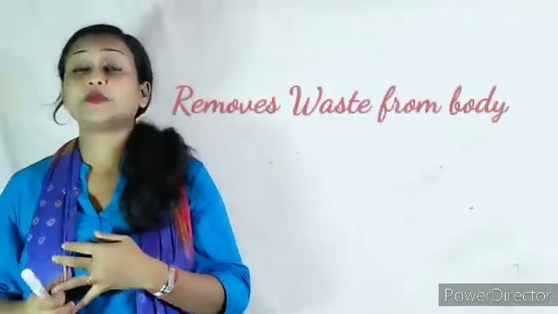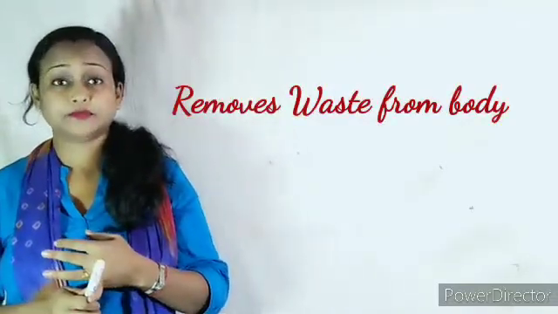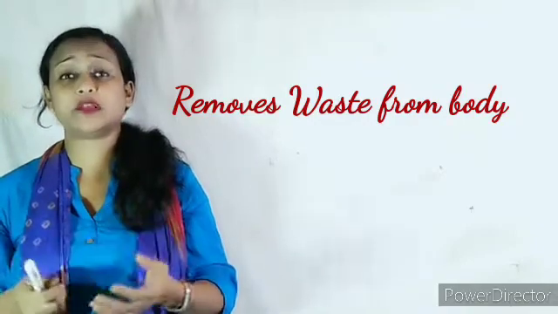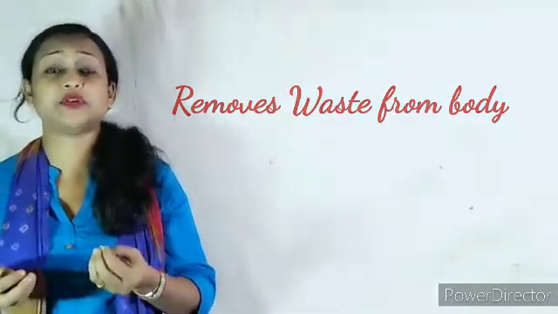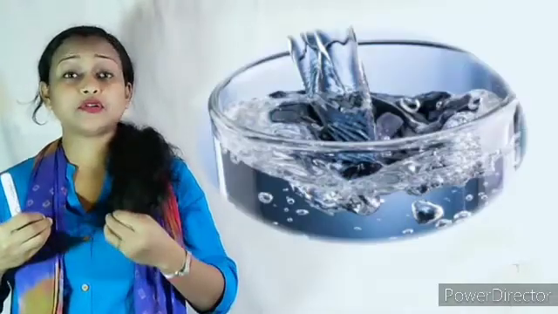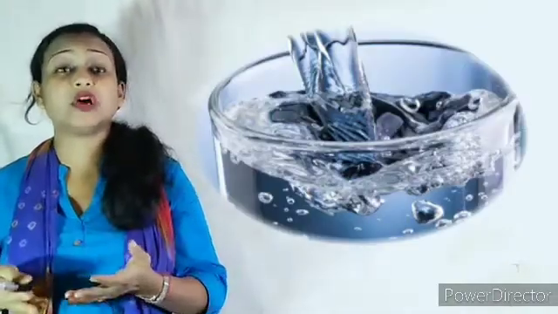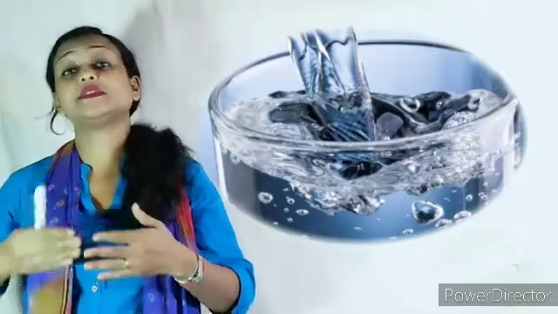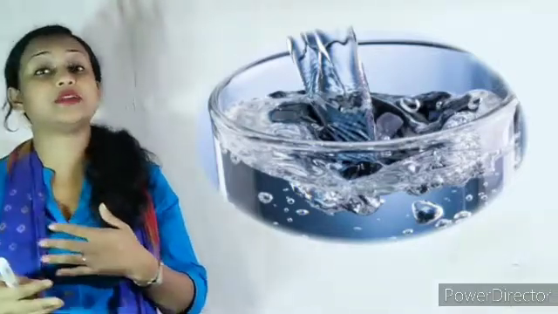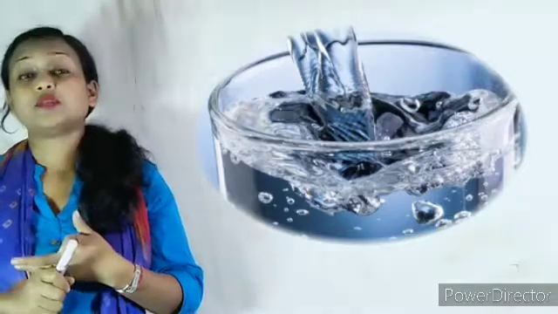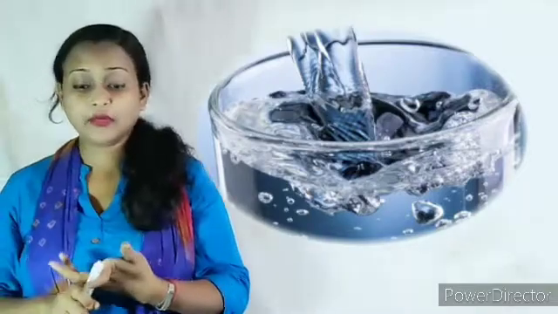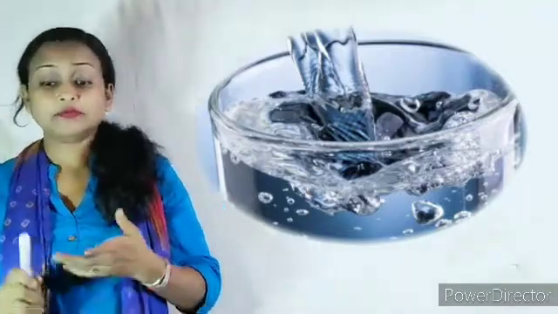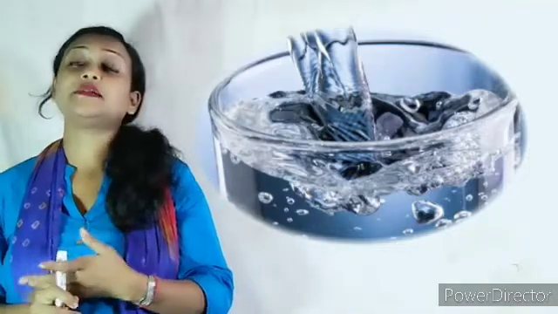Then the fourth point is that it helps in removing the waste products from the body. Whatever harmful waste products are produced by the body, which the body does not need, are removed from the body in the form of sweat and urine.